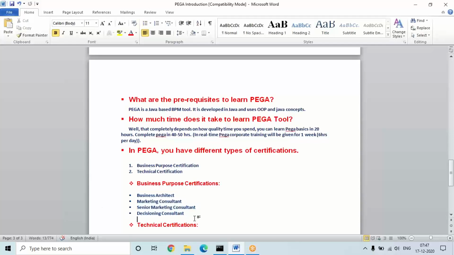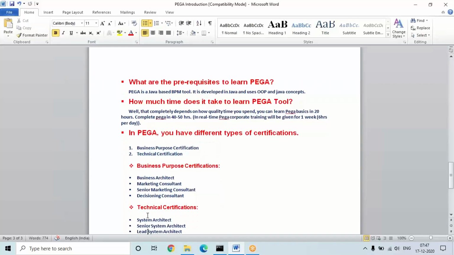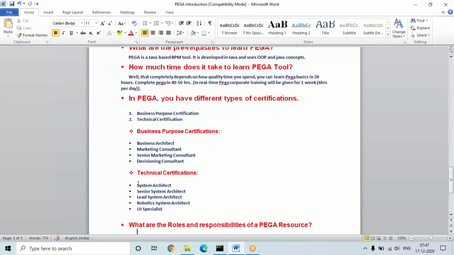Okay. And anybody who wants to get into Pega needs to go for the technical certifications. So what are the technical ones we have? The main ones are, as I told, certified system architect and certified senior system architect. These two are the main. You are also going to write these one or two certifications. In the future, after 4 or 5 years of experience, or after 2 years of real-time experience, you can go for the lead system architect certification.